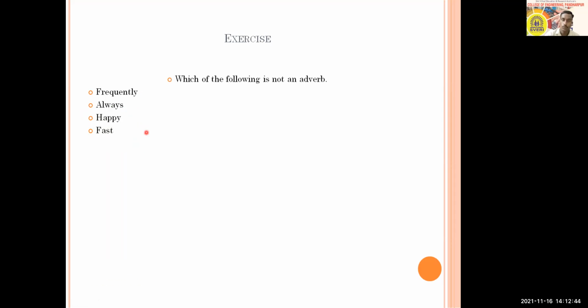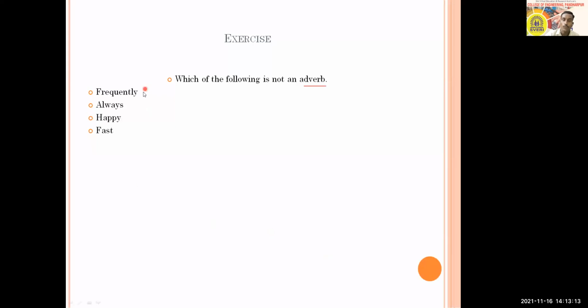With this, we'll move towards the next. Here also, you people have a similar question. Which of the following is not an adverb? And here your options are frequently, always, happy, fast. And you can answer. This time also, your answer is there. Okay, Sachin is also with option C.